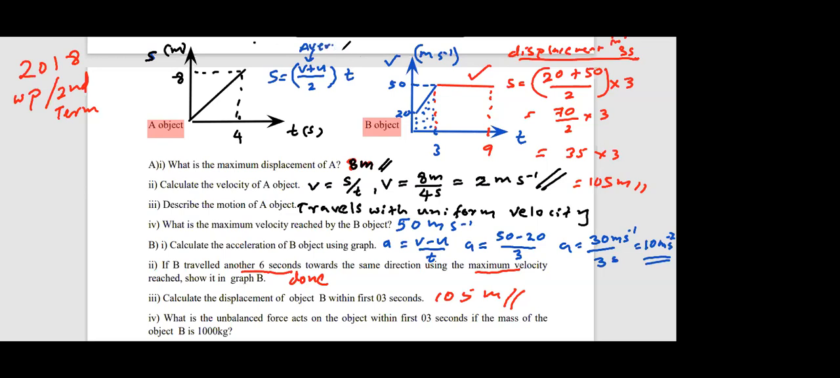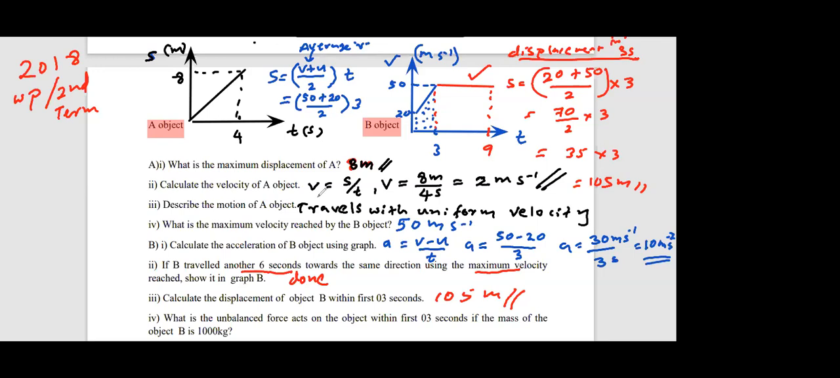How to find the average velocity? Initial velocity plus final velocity divided by 2. So average velocity equals final velocity 50, initial velocity 20, divided by 2, into time taken, which is 3 seconds. Then also you get the same answer, 35 into 3.